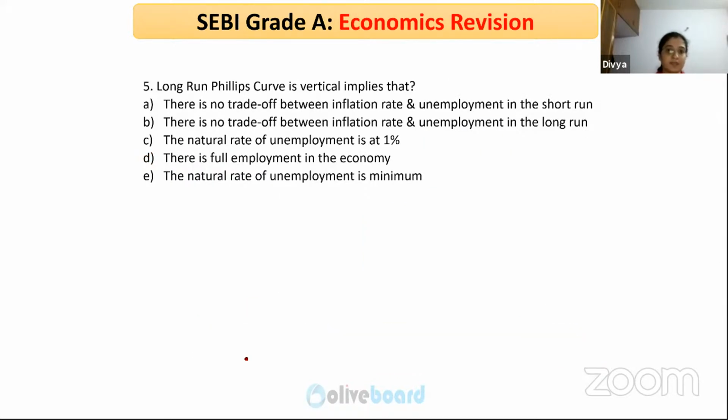So long run Phillips curve is vertical, which implies that... what's the answer?